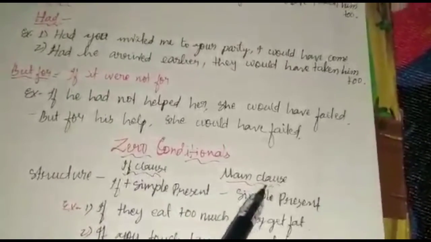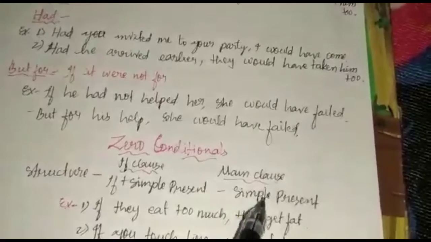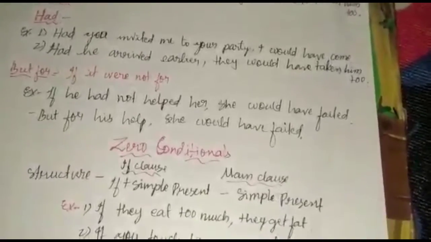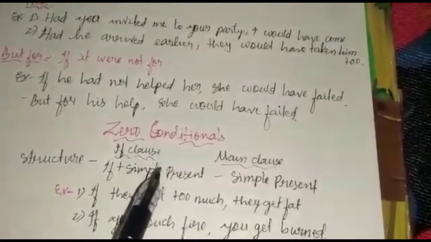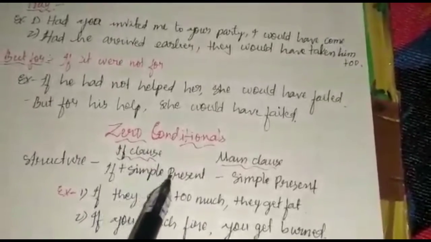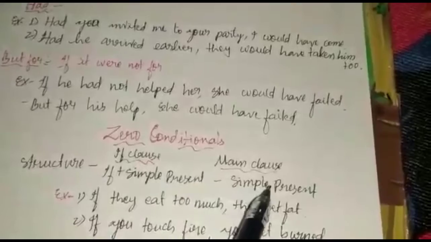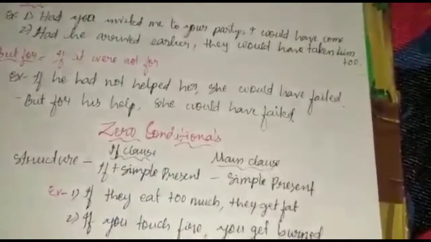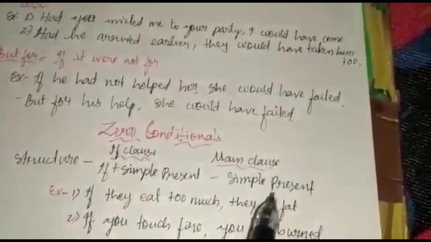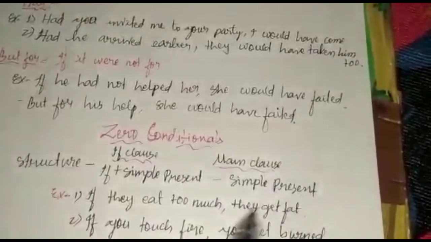At the same time, in the main clause also it must be simple present instead of simple future. In conditional 1, the structure is if plus simple present. In the main clause it is simple future. But in 0 conditional, in the main clause it must be simple present as well.